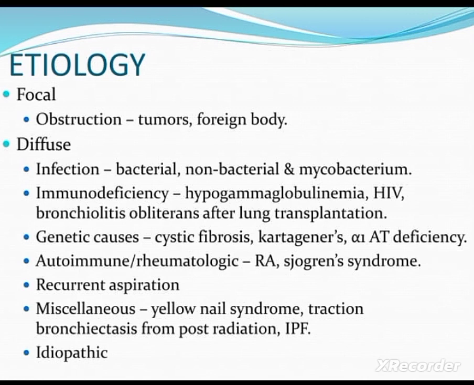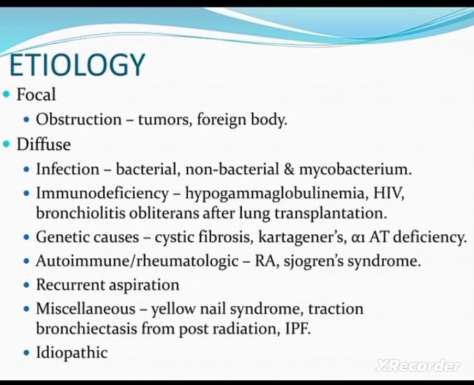So there is increased production of mucus and the problems occur in the respiratory as well as the reproductive system. Then cystic fibrosis, there will be accumulation of mucus production.